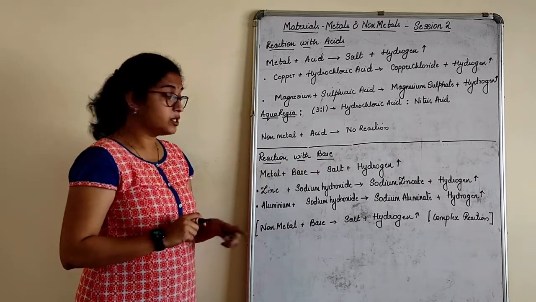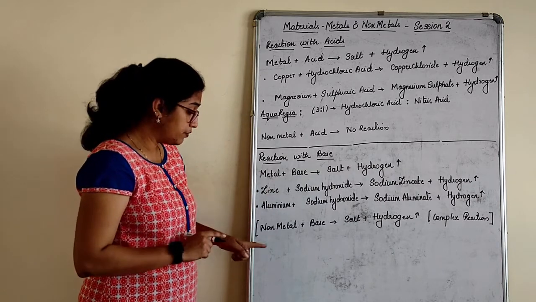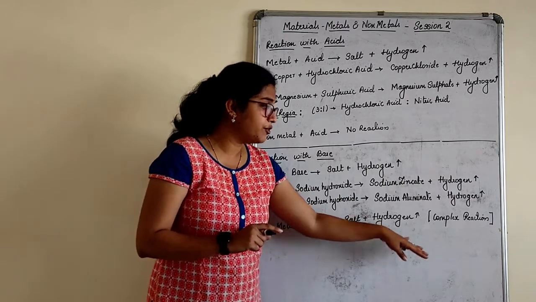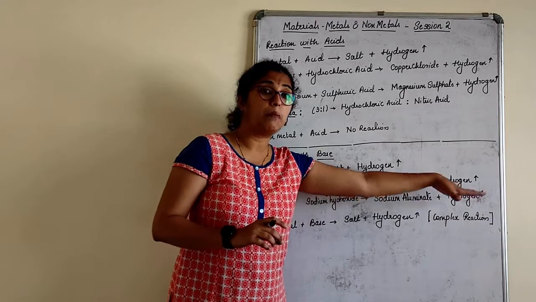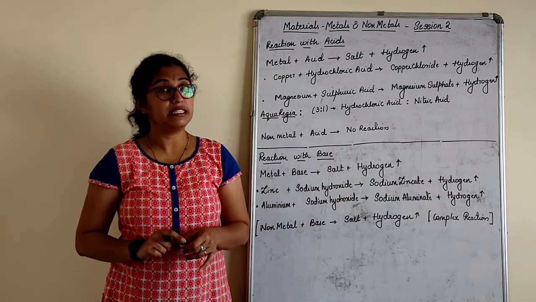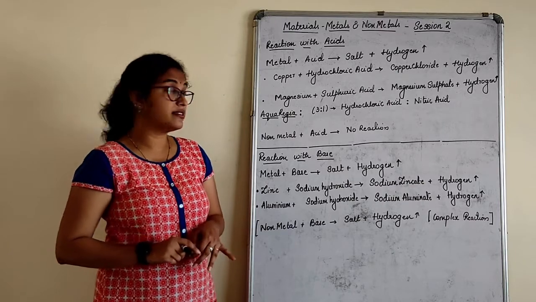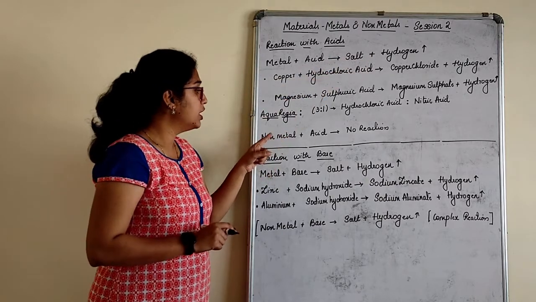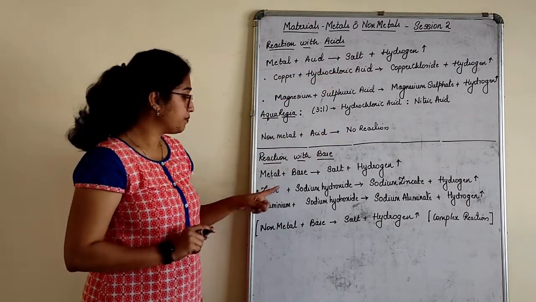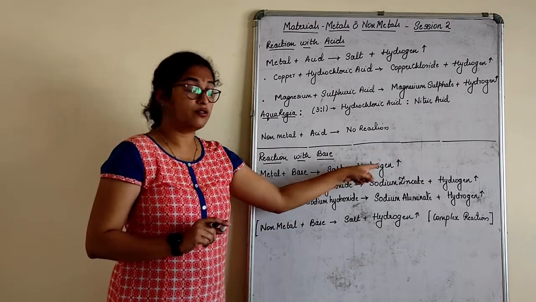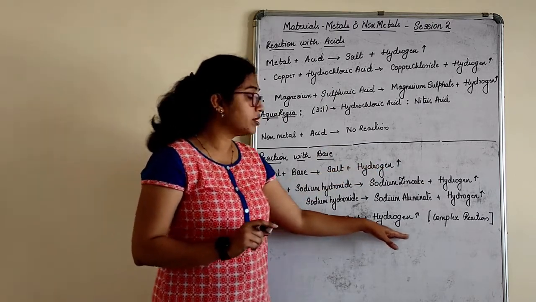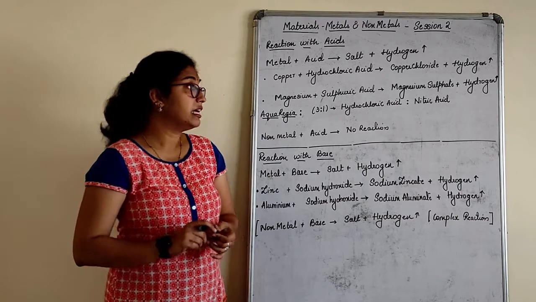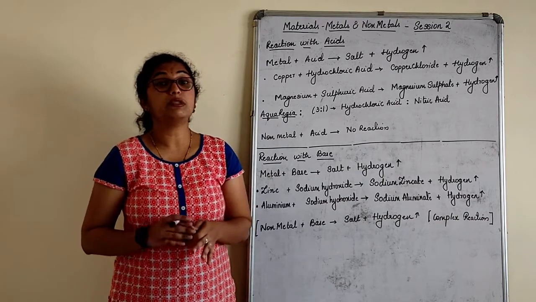So we understood what happens when a metal reacts with base. Now let us see what happens when a non-metal reacts with base. Non-metal reacting with base also gives salt and hydrogen, but that is a complex reaction which you will study in standard 10th, right? So let us summarize. Metal reacts with acid, salt and hydrogen. Non-metal reacts with acid, no reaction. Metal reacts with base, salt and hydrogen. Non-metal reacts with base also gives salt and hydrogen, but in a complex form that you will study in standard 10th. Now the last part, which is displacement reaction.